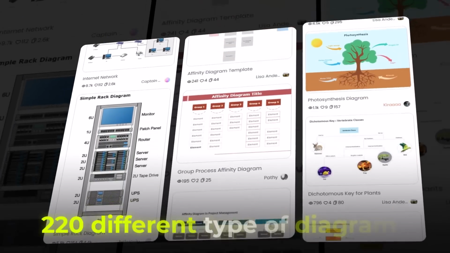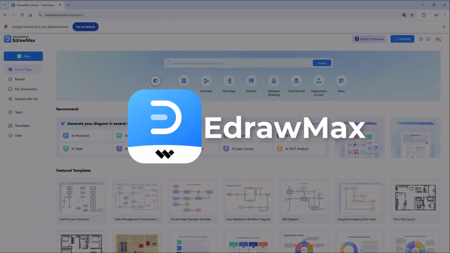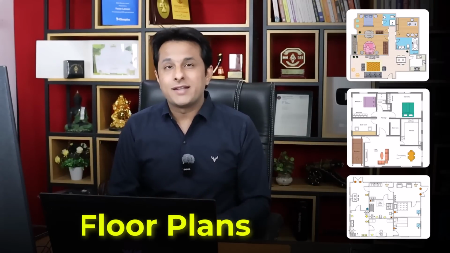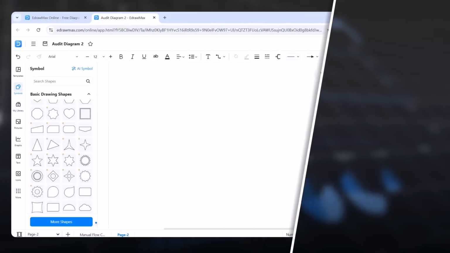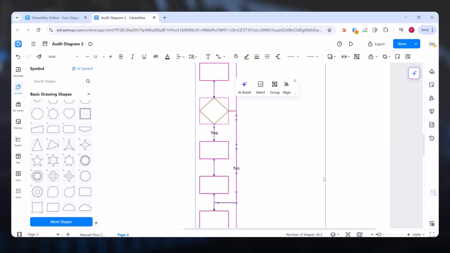There are 220 different types of diagrams you can create with just one tool. The name of the tool is EdrawMax. I call it a GPT for diagrams. Whether it is a flowchart, UML diagrams, infographics, or floor plans, or any diagram over here, by just one click with the help of AI features, you can create it in just 60 seconds.